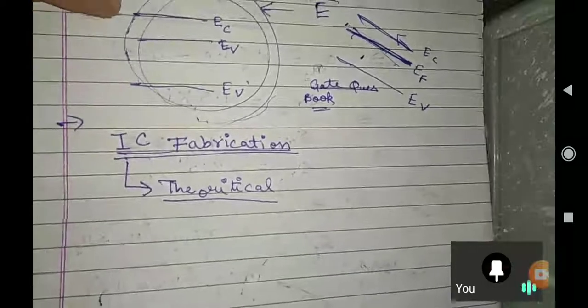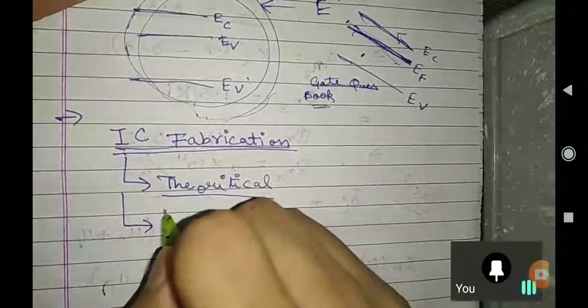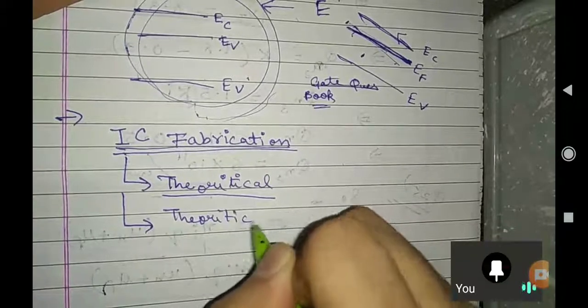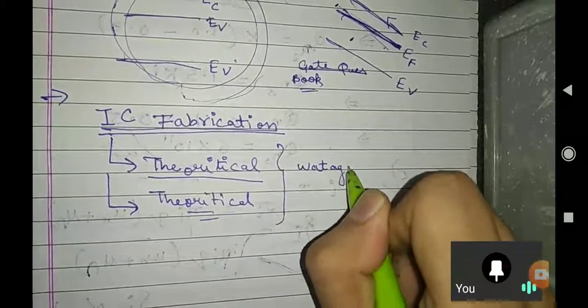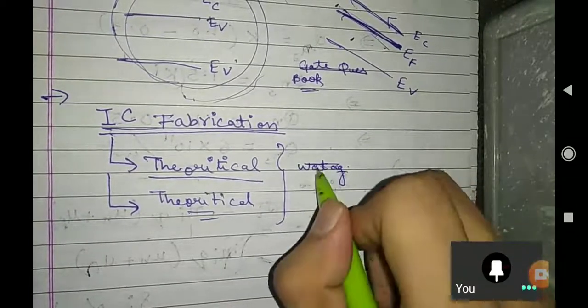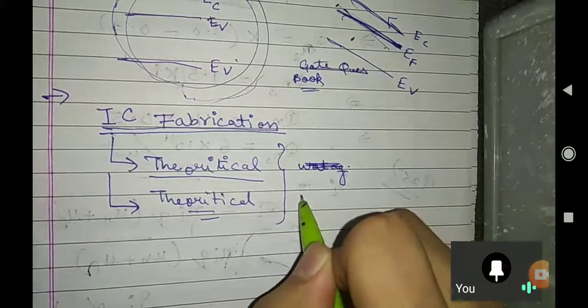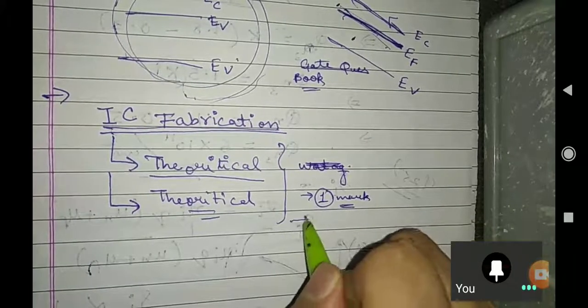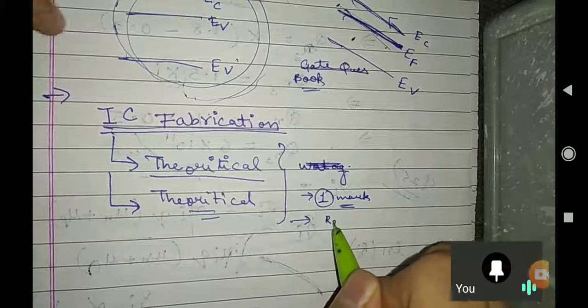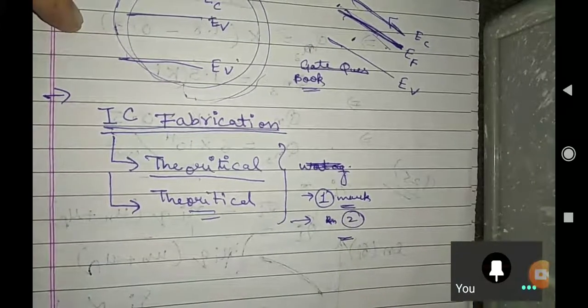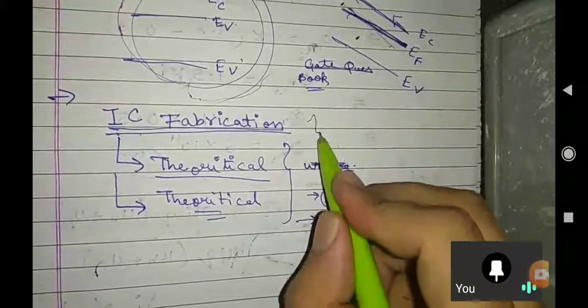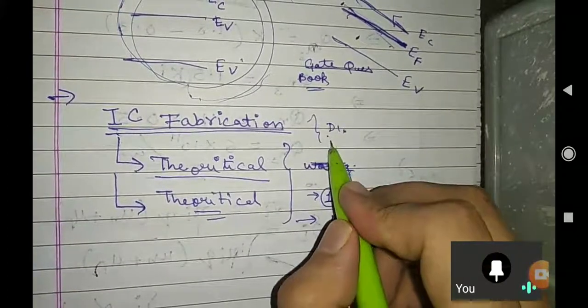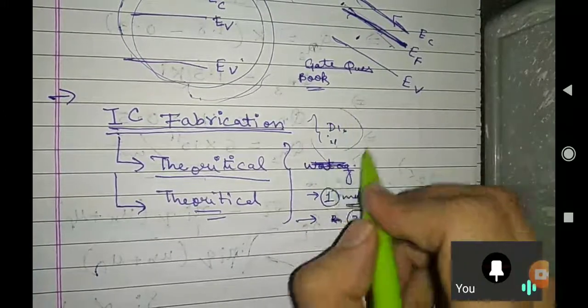It is a theoretical topic, but for this topic we will be doing some theoretical questions also. The question will have a theoretical approach, and some points you need to understand. And what is the weightage of this topic? It can come for 1 mark in GATE from this IC fabrication part, or very rare chances that it comes for 2 marks. Rest all they ask from diode, semiconductor physics, and MOS capacitor. These are their favorite targets.